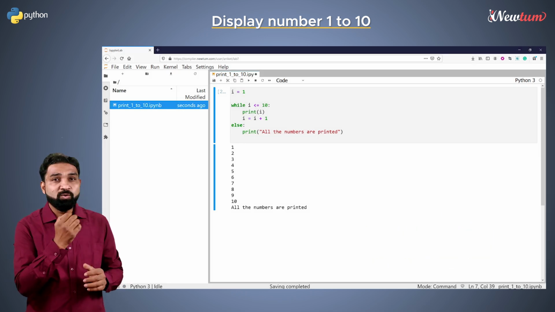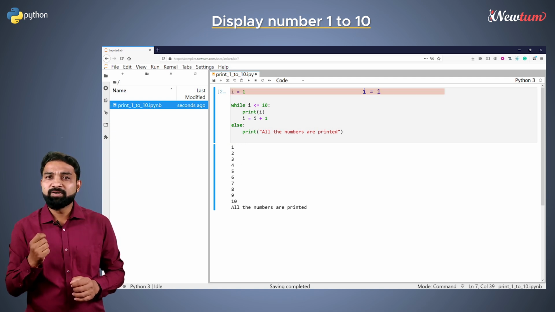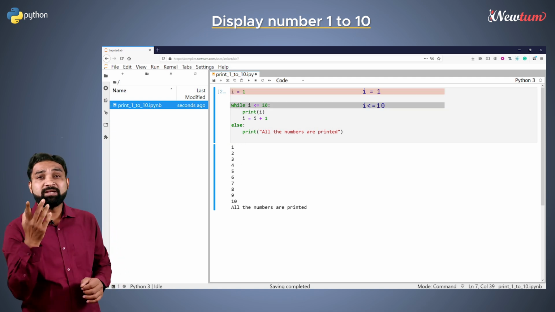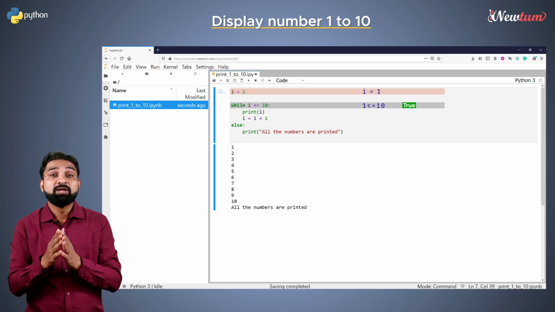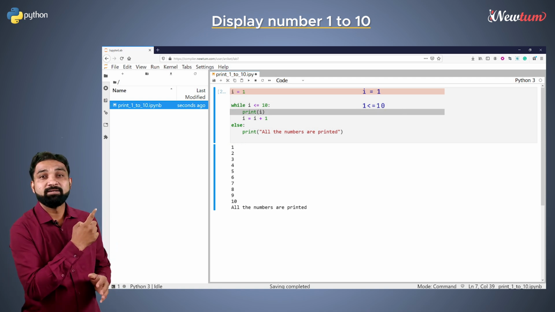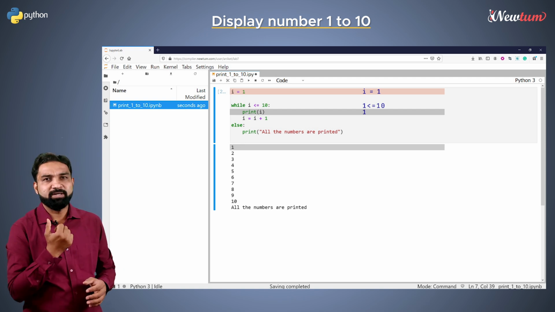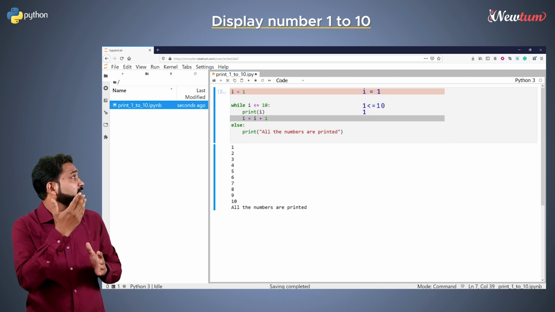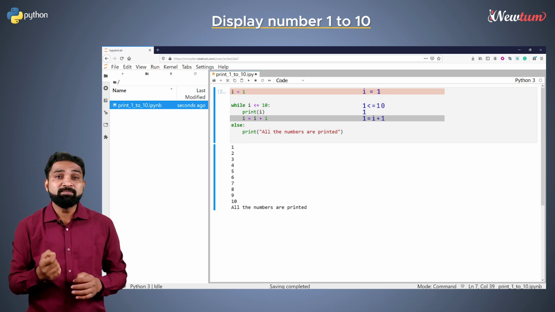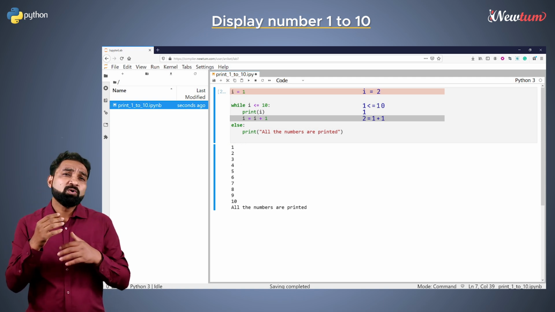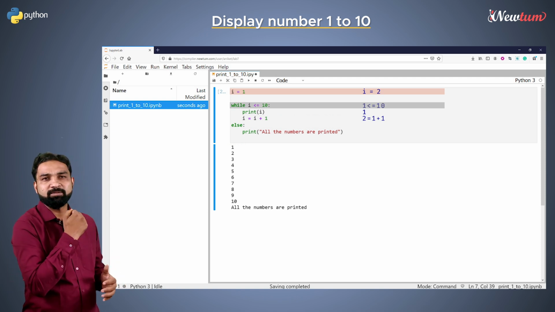When we run our code, the value of I is 1. So, this while condition becomes true and code reaches the while indent, printing value of I. That is 1 is printed. Now, due to increment code, the value of I becomes 2. Code again goes to the while condition.